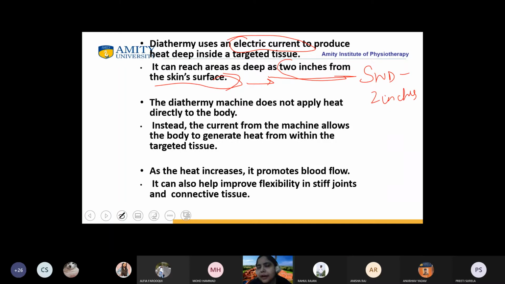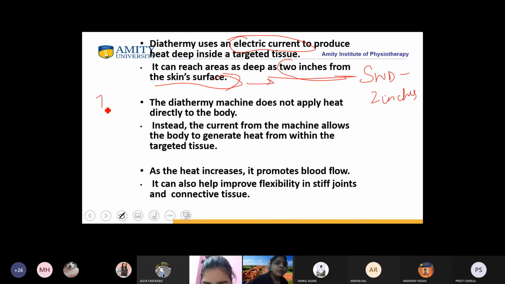Ma'am, MWD was more superficial than SWD. What was the distance? We had discussed the distance also. It was in centimeters. Yes or no? Ma'am, 6 centimeters. No, it was 3 centimeters.